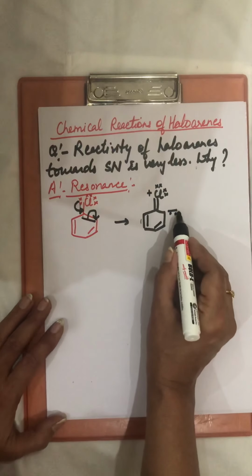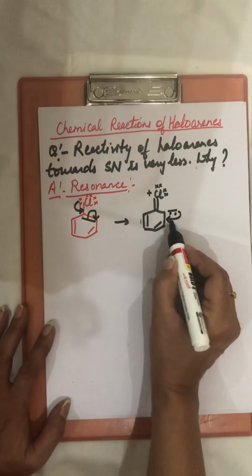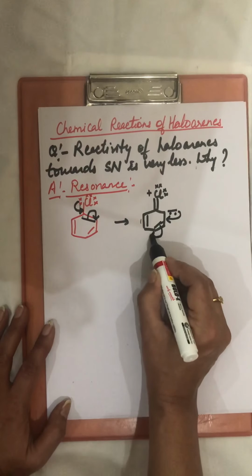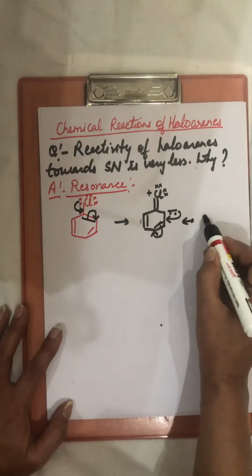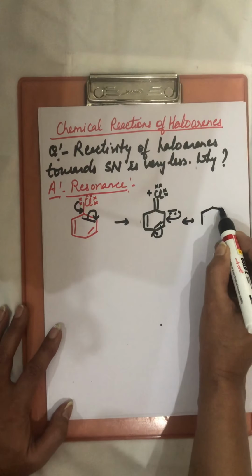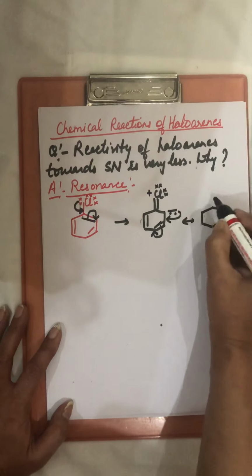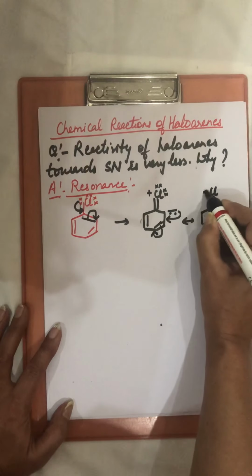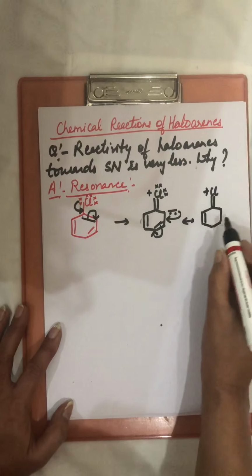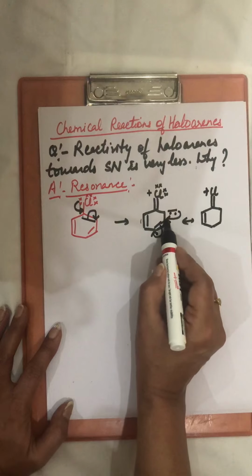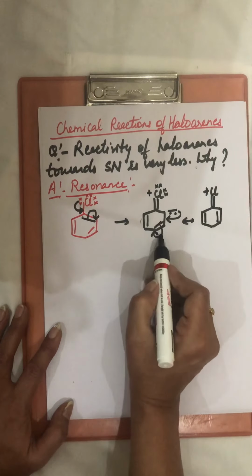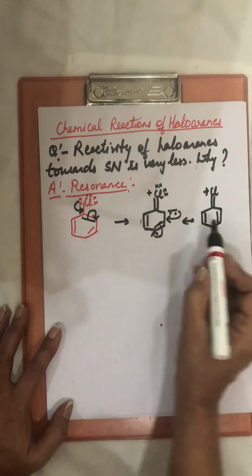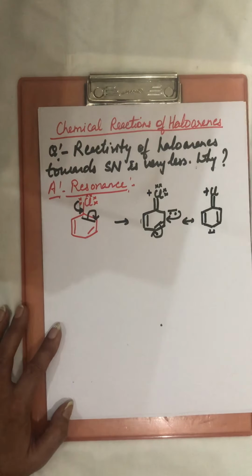This will move here and this double bond will come out on this carbon as a negative charge. Now when the electron moves here, a bond will form here, and when this double bond comes out, this carbon gets a negative charge.